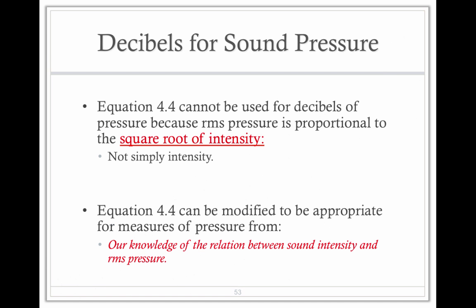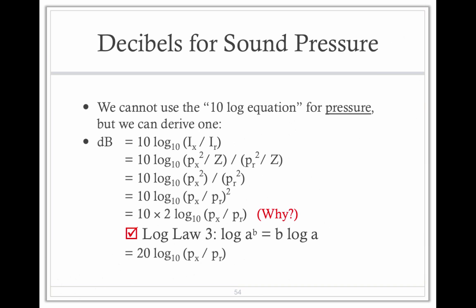Now, the equation that we use to calculate sound intensity can't be used for sound pressure, but it can be modified, based on what we know about the relationship between sound intensity and sound pressure. So with sound intensity, we have this 10 log equation. Remember, dB, the relative value, equals 10 log base 10 Ix over IR. And remember, with intensity level, our reference is 1 times 10 to the negative 12 watts per meter squared.